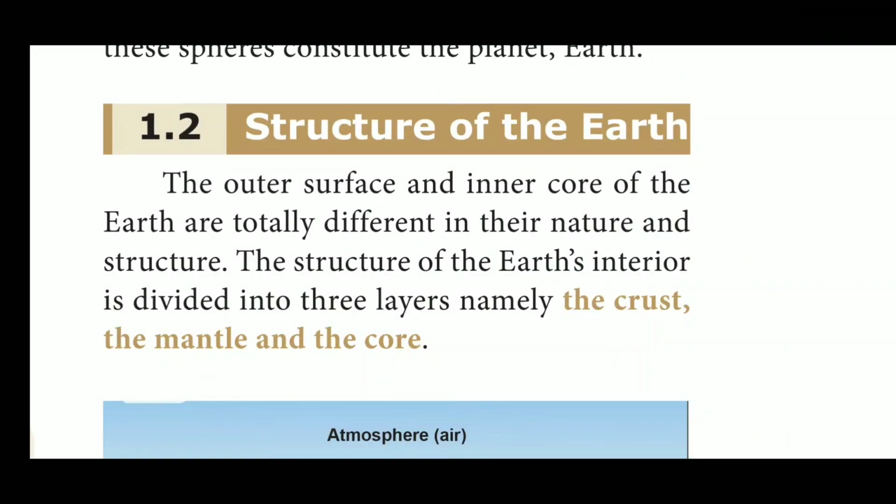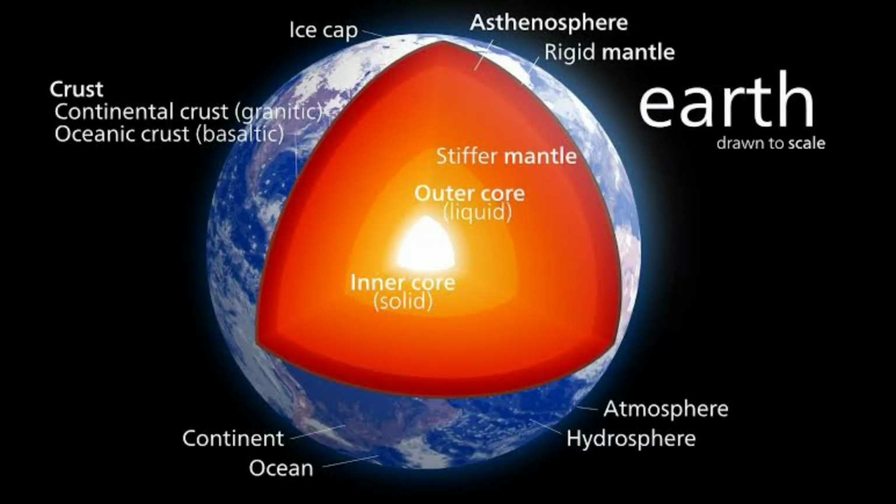Crust is the outer layer of the earth where we live. It is the skin of our earth, and it ranges between 5 to 30 kilometers. It is the solid and rigid layer of the earth.